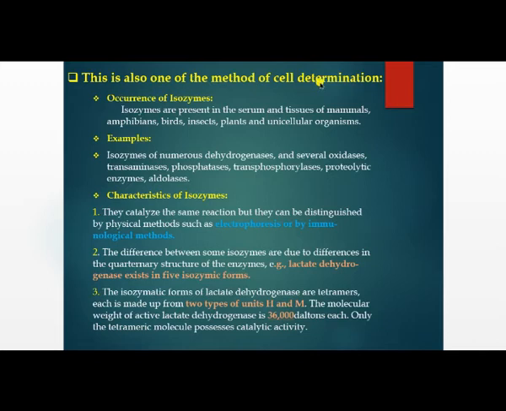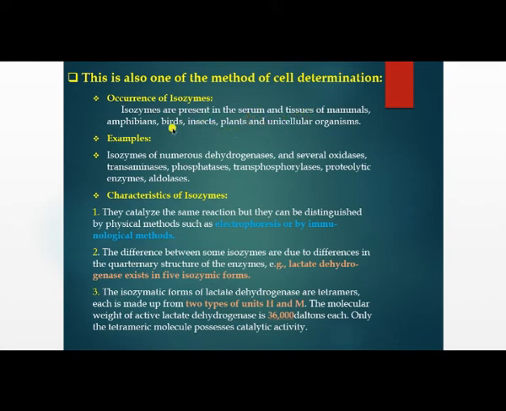Next, this is also one of the methods of cell determination. As I told, the method for cell identification and the method for cell determination are both the same. Here we are learning about isoenzymes and examples of isoenzymes. Where do isoenzymes occur? Isoenzymes are present in serum or tissue of mammals, amphibians, birds, insects, plants, and unicellular organisms. In these types of organisms you can see isoenzymes present in serum or tissue.